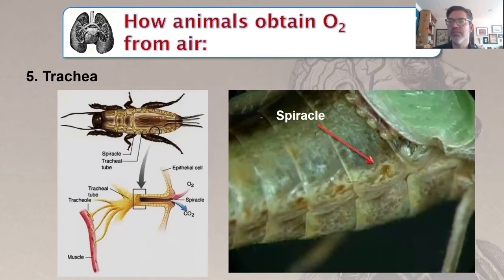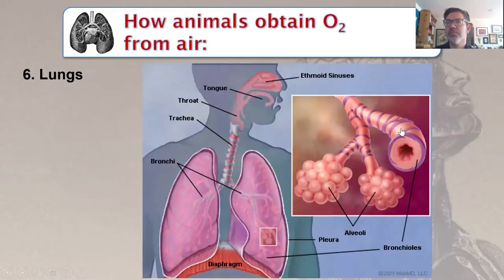Terrestrial insects breathe through openings on the side of their body called spiracles. Air is sucked into branching tubes called trachea that lead to tissue that needs oxygen. Lastly, terrestrial vertebrates have large organs called lungs. We suck in air by moving a large muscle beneath our lungs called the diaphragm.